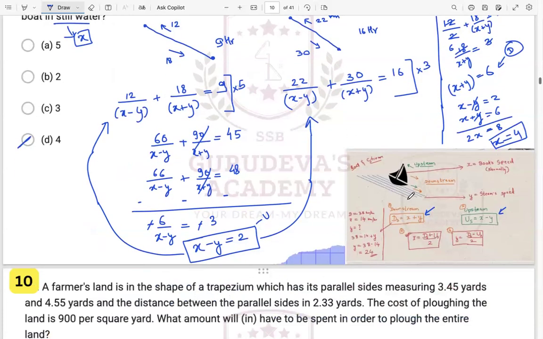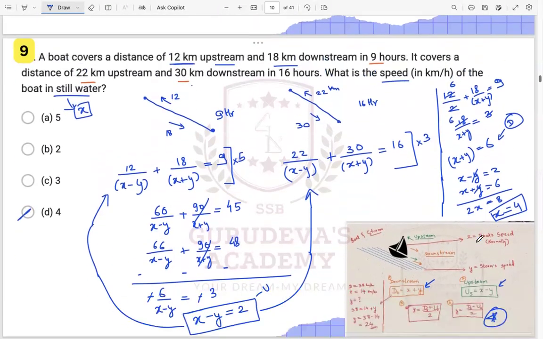Let us just revise that downstream speed is x plus y. Upstream speed is what? X minus y. These are the two particular things which you have to keep in mind while solving the questions, right? And we know that x is equal to downstream plus upstream upon 2, and y is downstream minus upstream upon 2, right? Just this important thing over here we need to know. Okay, so this was about boat and stream.